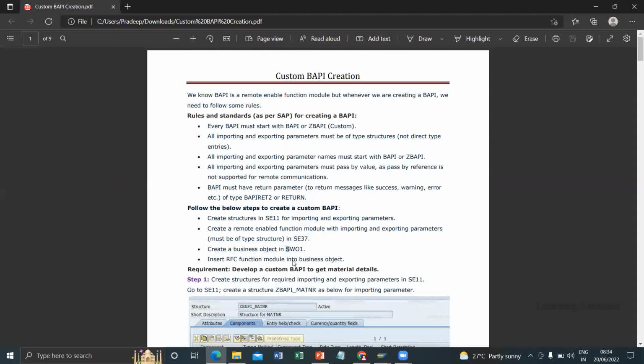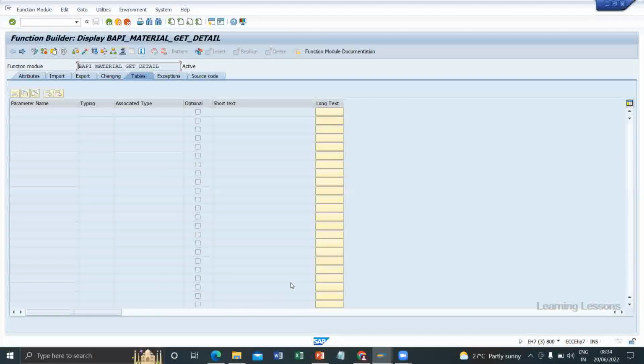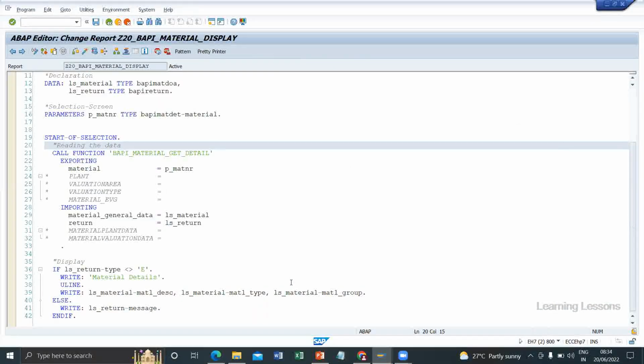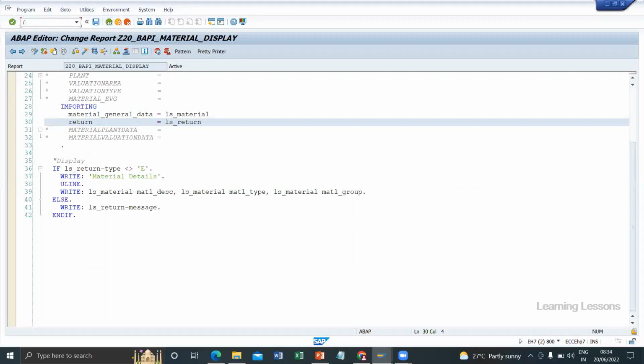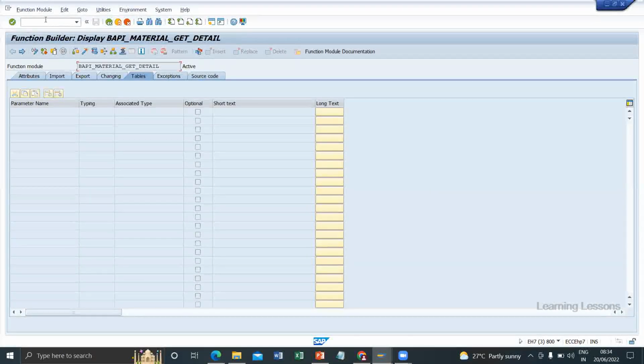So now I'll create a BAPI for sales order, to read the information. You can see here in this document, material information is explained. Anyway, I'll show a different scenario, which is sales orders. That is not the requirement. I'm just using some existing tables and showing how to read the data from those tables through this custom BAPI. That is the requirement considered. We are going to discuss it, so you need to understand the steps of how to create it. First, what we need to create is the structures. So let's create two structures now.